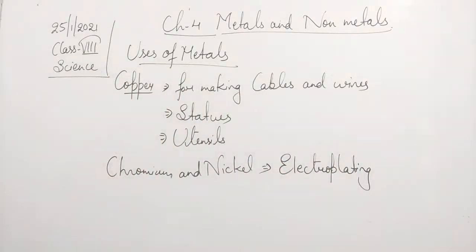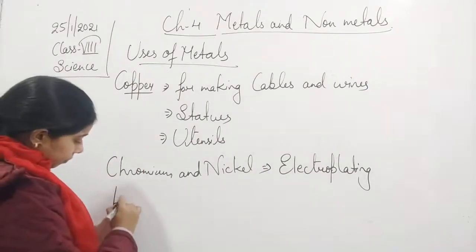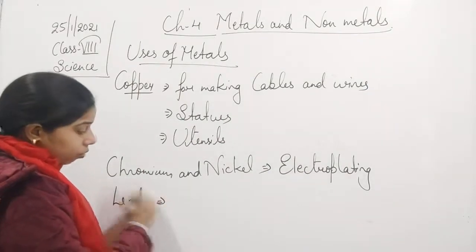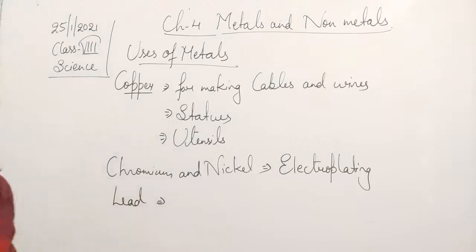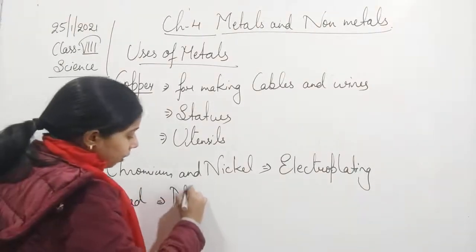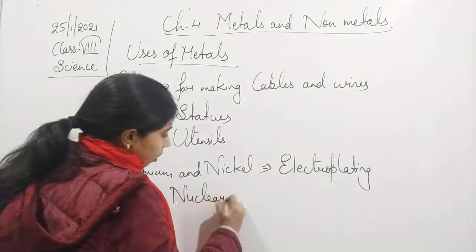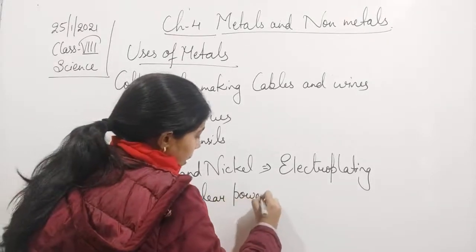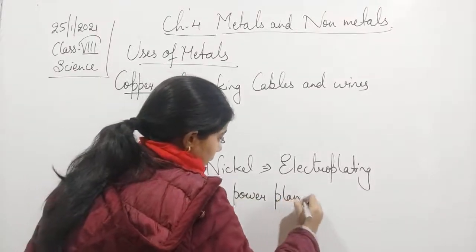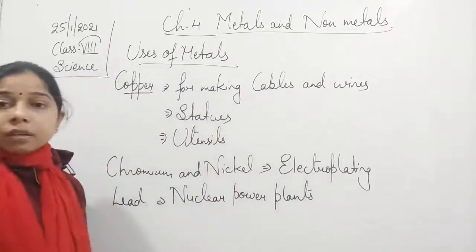Then lead, which is also a metal. So lead is used in nuclear power plants.